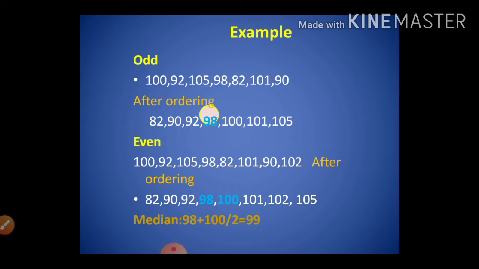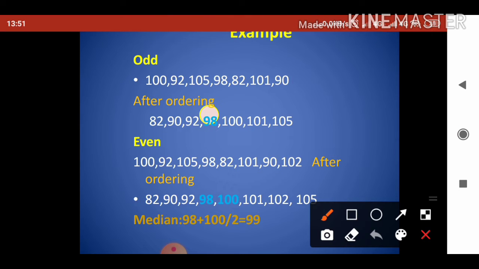Whenever you calculate the median, you have to first order the elements in ascending or descending order. In the next line, I have ordered it in ascending order: 82, 90, 92, 98, 100, 101, 105.